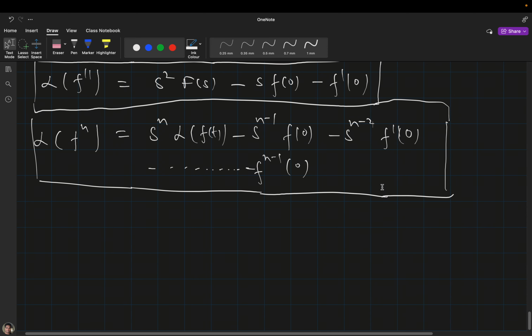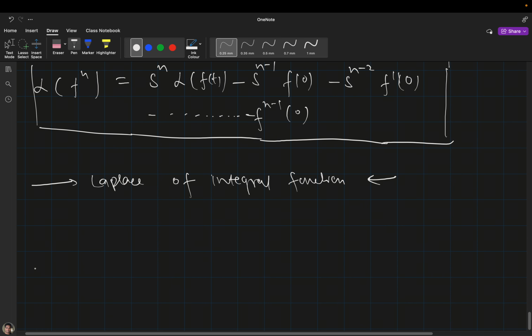Okay, so let's move to the Laplace transformation of the integral of a function. Suppose you have a function like this, integral from 0 to t of f(tau) d tau.